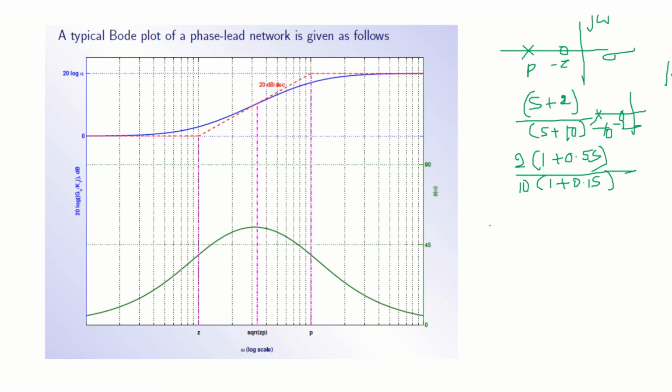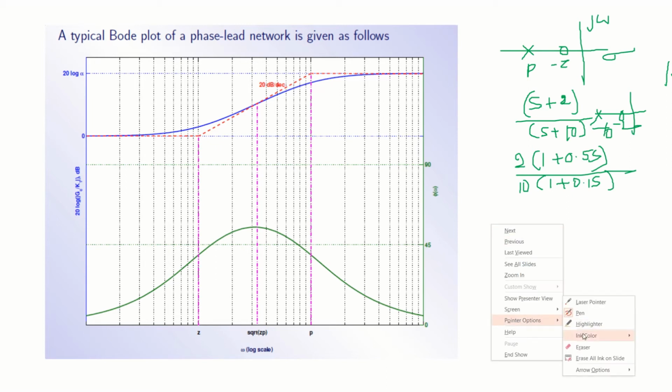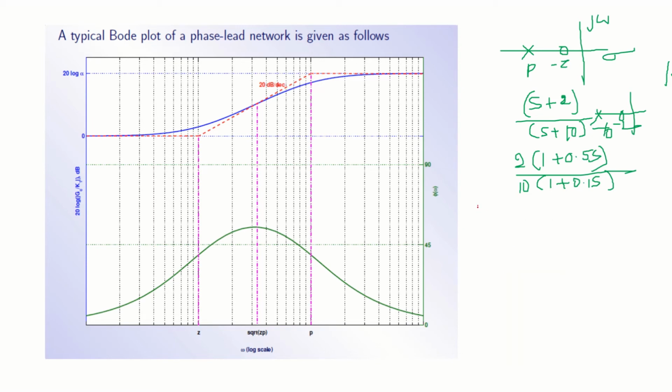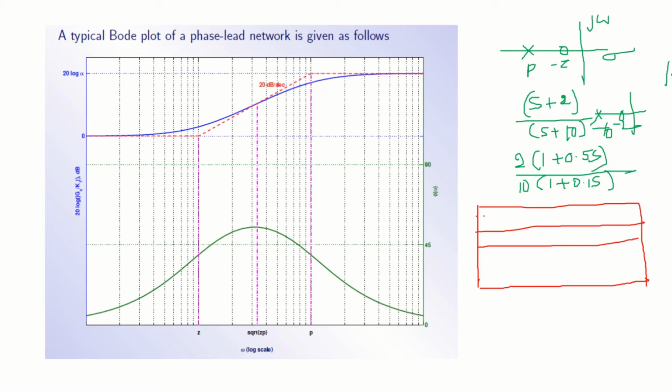Now let us draw the Bode plot for this. Let me write it as 0 dB, plus 20, 40, 60, minus 20, minus 40, minus 60. Let me draw this.